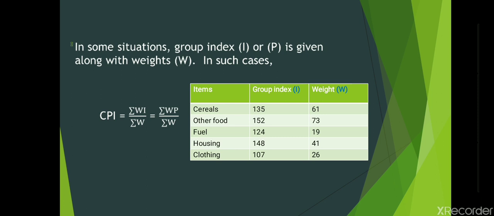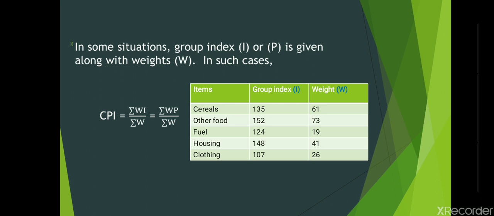So, for the first item group, that is cereals, a group index is given as 135 and it is denoted by capital I, and the corresponding weight is 61 and that weight column is denoted by W. In such problems, we have to make use of the formula for consumer price index, which is summation WI divided by summation W. And in some problems, price index may be given for different groups.